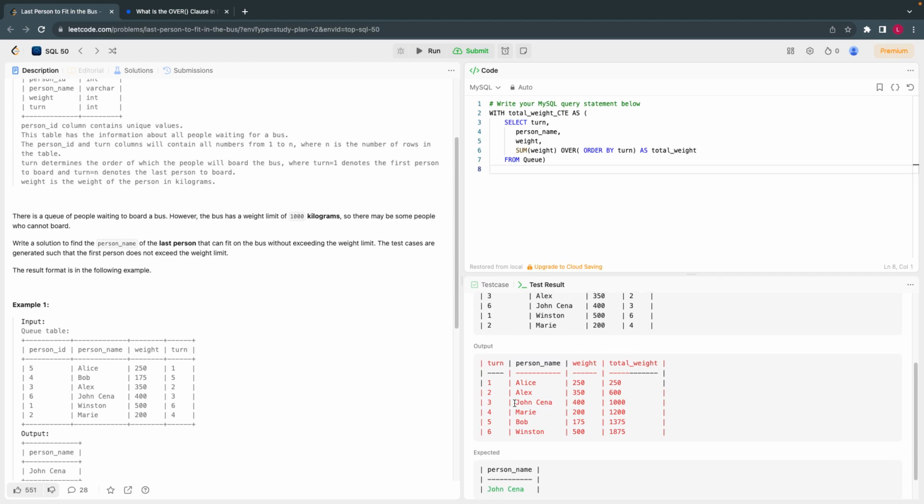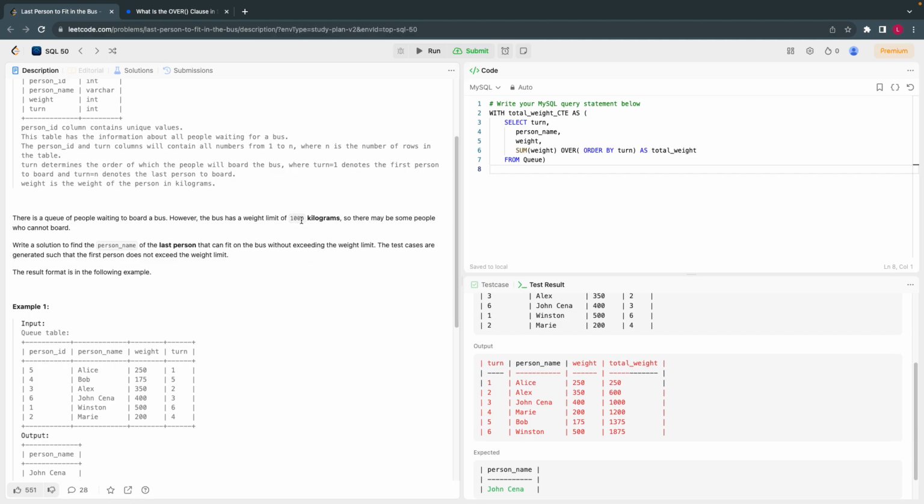If you see, the maximum weight the bus can accommodate is 1000 kilograms, and the maximum I get here is 1000. Imagine instead of 400, if this was 300, what would we get here? We would get 900, which is less than or equal to 1000, but still the equation remains the same.